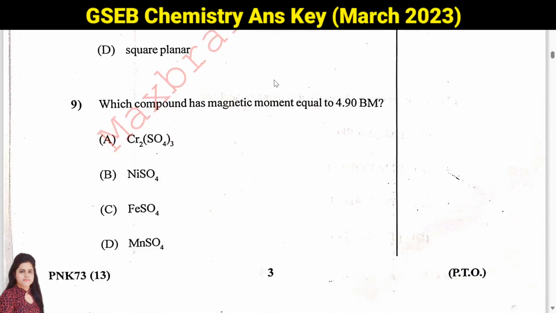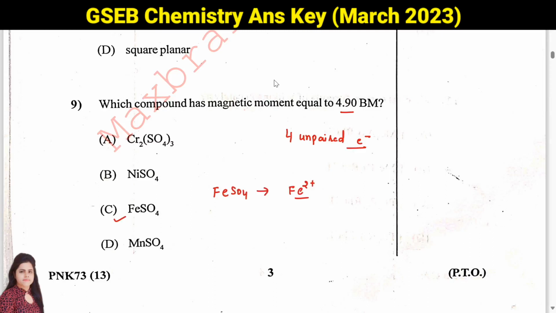Then question number 9, which compound has magnetic moment equal to 4.90 BM? So 4.90 is indicating that you have 4 unpaired electrons. If you go through these options, option C means FeSO4 is present as Fe2+.